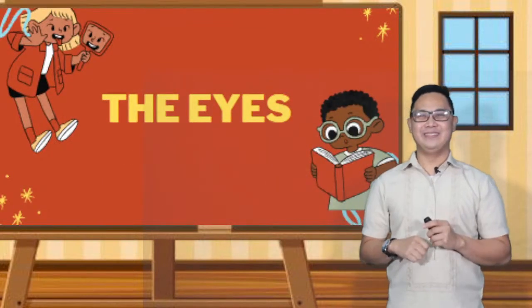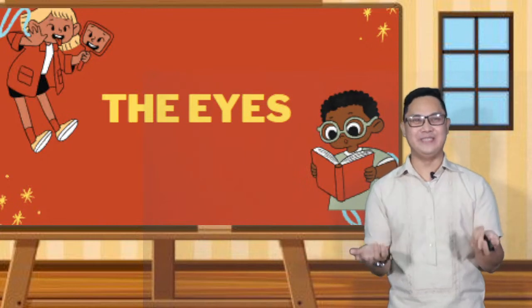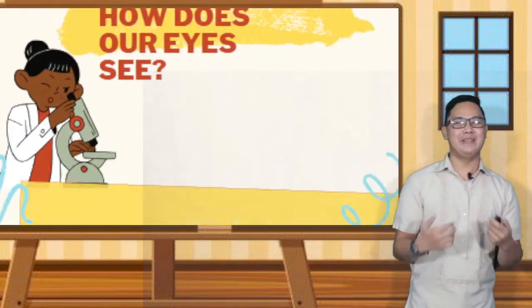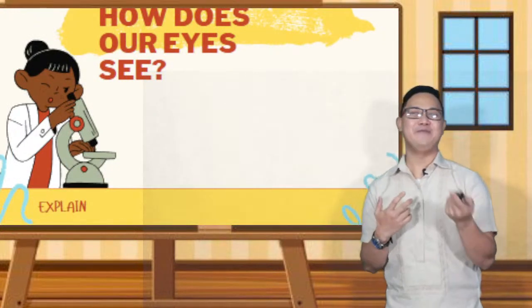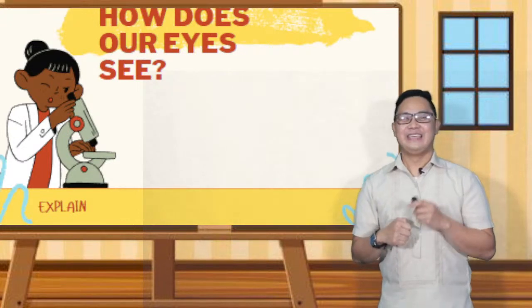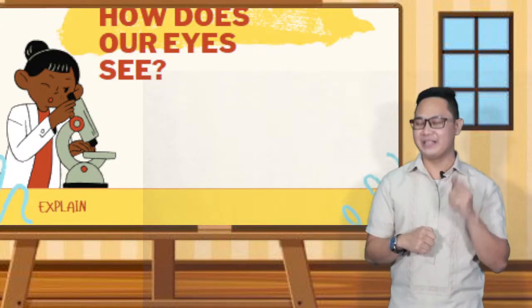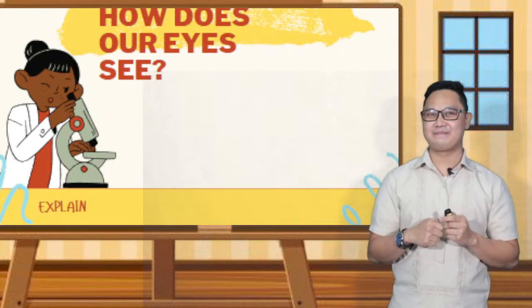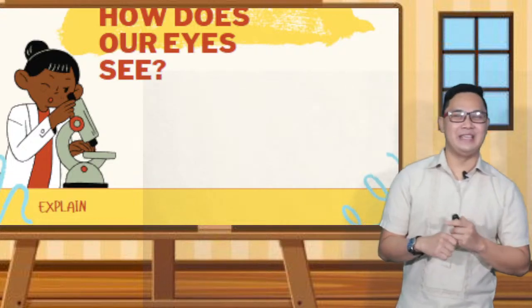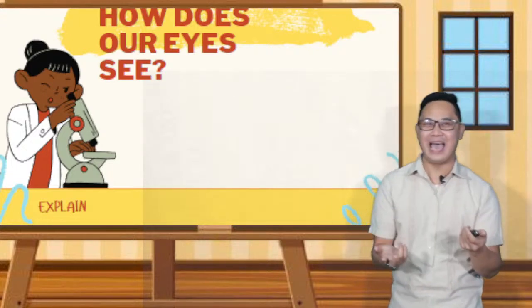So, let's talk about our eyes, the parts and the function. How do we see and how do we react? Try blinking one of your eyes in front of a mirror. If you have a mirror with you, try it. Can you see the skin that covers your eyes every time it closes? Of course, you can see it. The skin that covers your eye is called the eyelid.